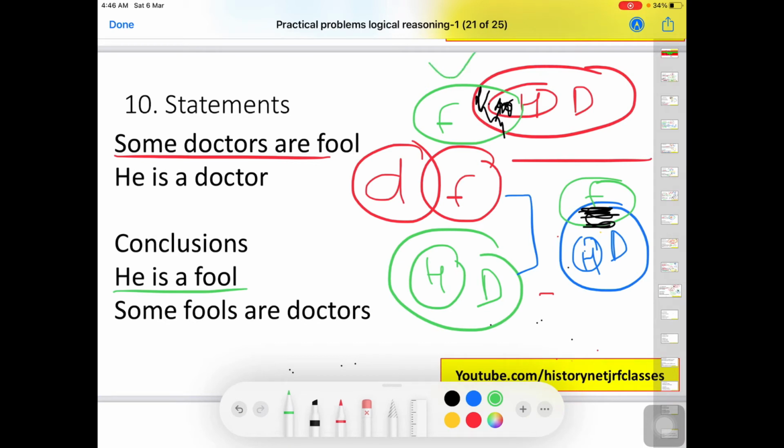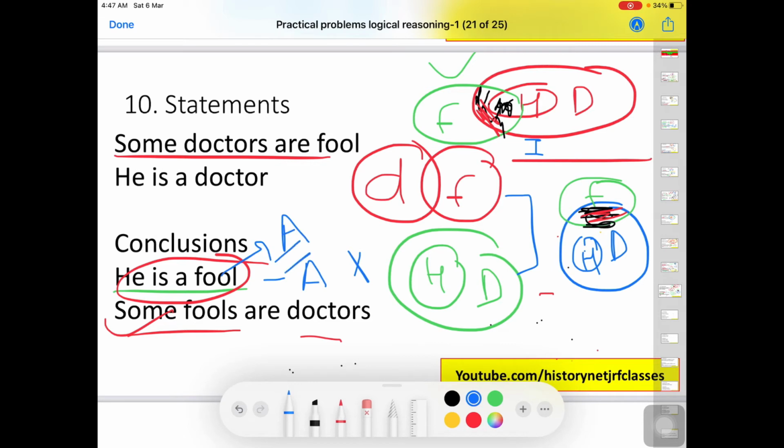So from this figure it is true that he is a fool, but no, we can't say it's true because it is universal positive, and here we have particular positive, so this is wrong. Second option is some fools are doctors. So here fool is sharing some idea with doctor, similarly in this portion also, so this is true, but this one is wrong because first thing is that it is universal positive statement, and when it is saying that he is a fool, so he is not fool.